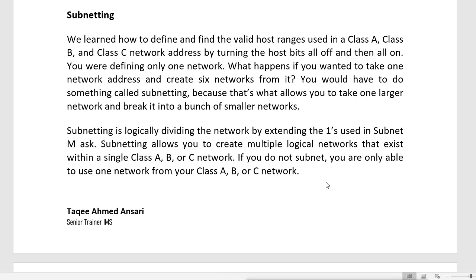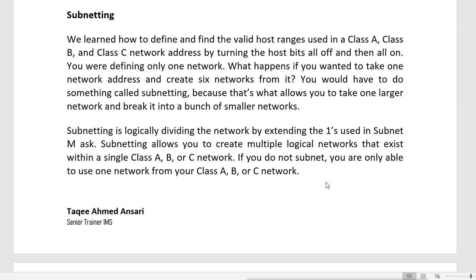So it is very difficult, or not possible, to have thousands of devices connected together in a single building or single room. But in class A, B or C, when you have a single network, they can all communicate together. Even if you have a big organization with thousands of devices, you may have different departments.